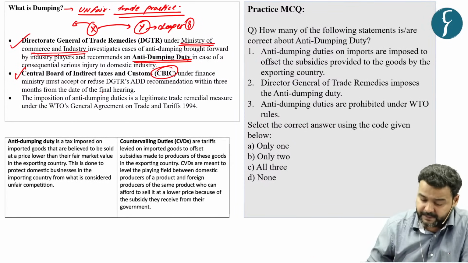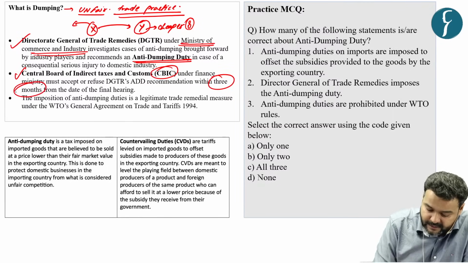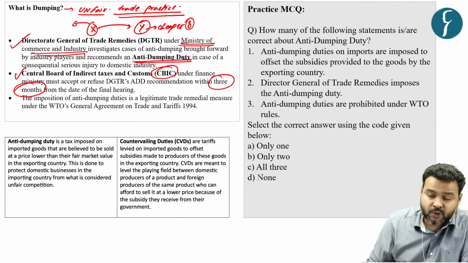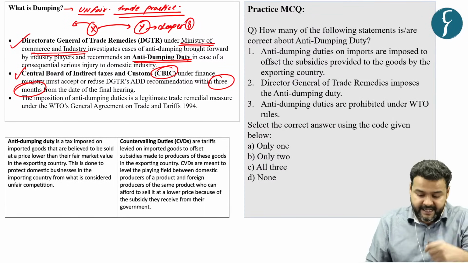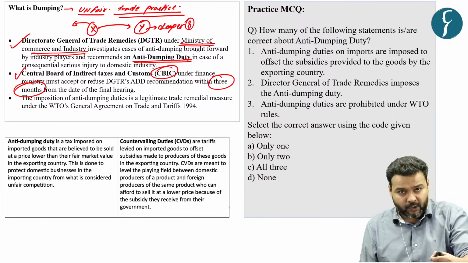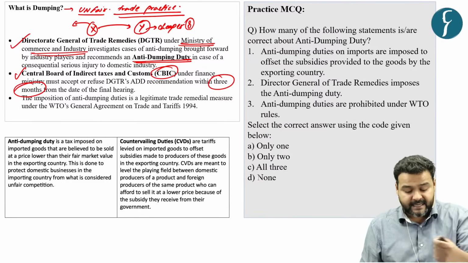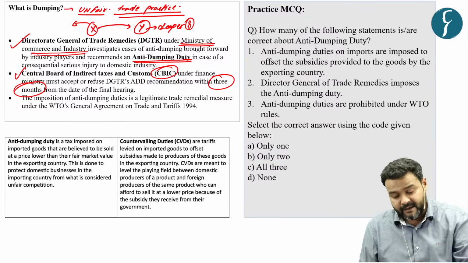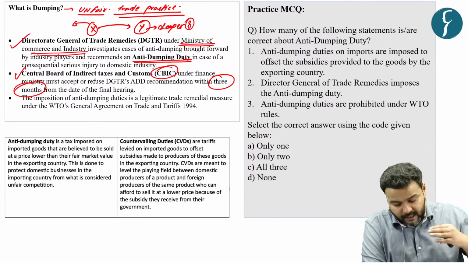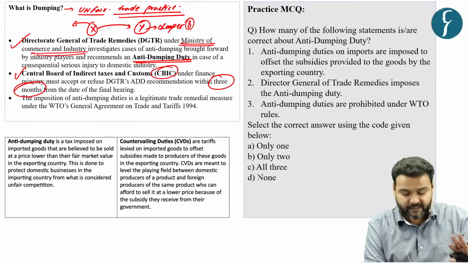They can accept, they can refuse, but it should be done within 3 months from the date of final hearing. So this DGTR will investigate the issue and report it to the Finance Ministry, and the Central Board, that is CBIC, will take the decision whether anti-dumping duty has to be put in place or not, and that would be final. They have to do it within 3 months.